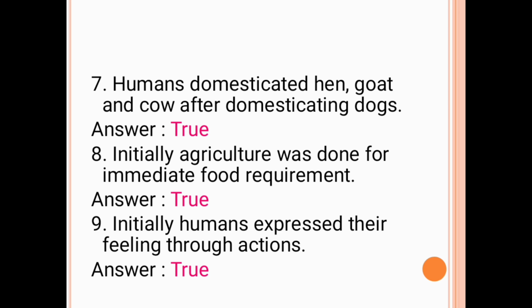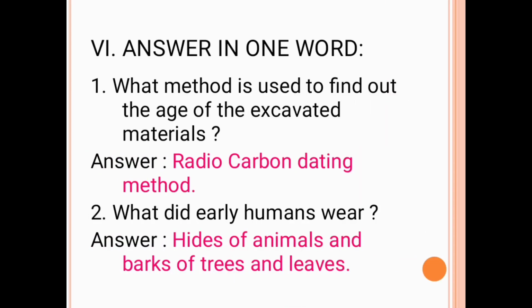Now we get into the 6th Roman letter. Answer in one word. The first question is what method is used to find out the age of the excavated materials? The answer is radiocarbon dating method. The second question is what did early humans wear? The answer is hides of animals, barks of trees and leaves.